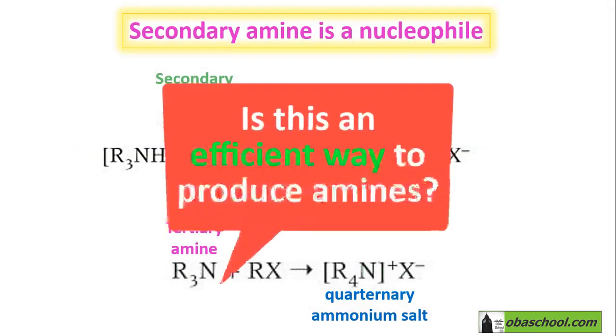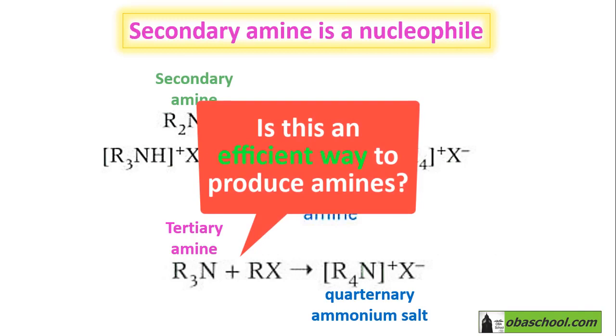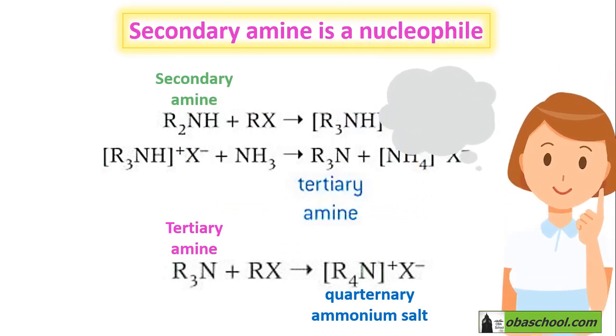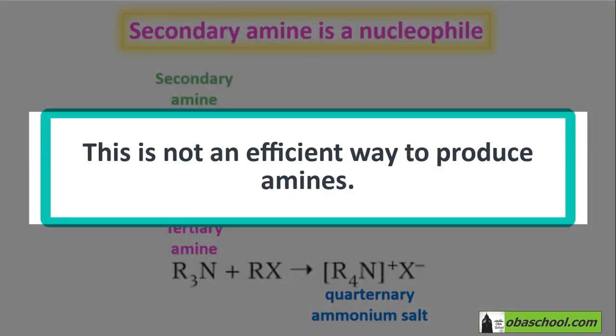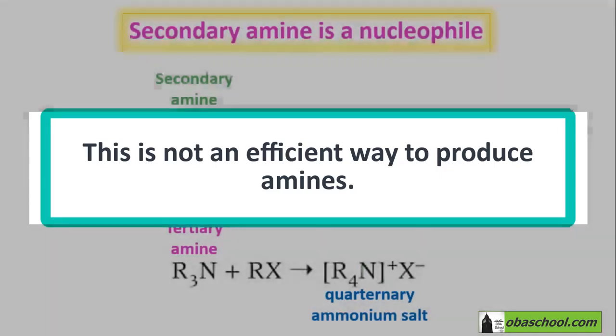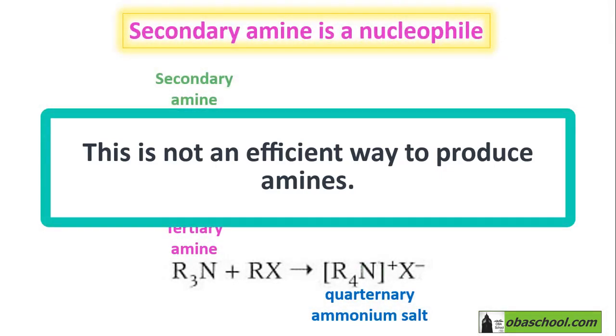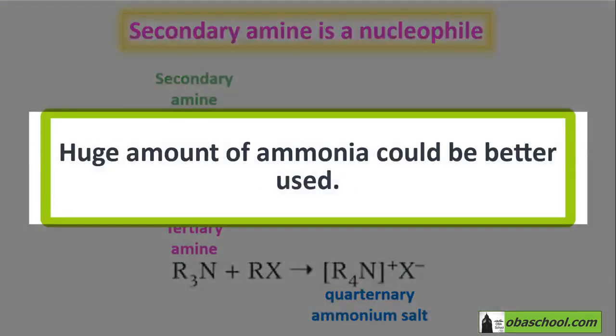Does that mean this step of forming amines is an efficient one? What do you think? Well, scientifically speaking, these steps and this procedure are not very efficient at all if we want to prepare amines. We have used a huge amount of ammonia, which could be better used in another way to produce primary amines and secondary amines.